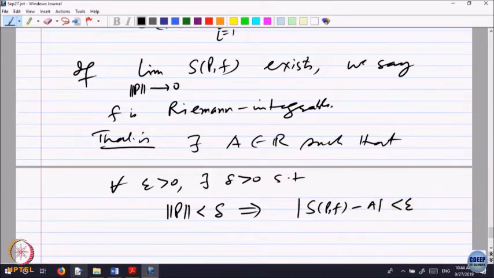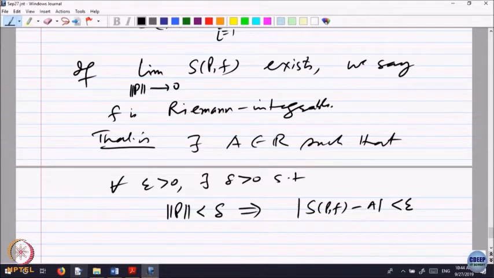For every choice, when P is a partition, S P F depends upon the choice, right. So, this says for every choice of those points C I, whatever choice you choose, if you construct S P F, that should be close to the number A. That is what the limit means. Okay.